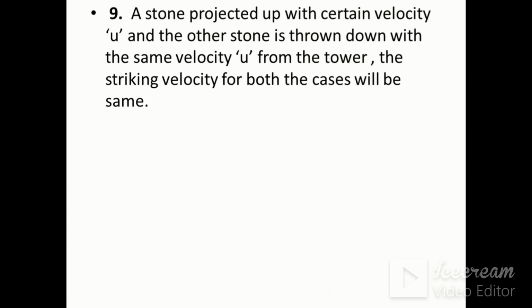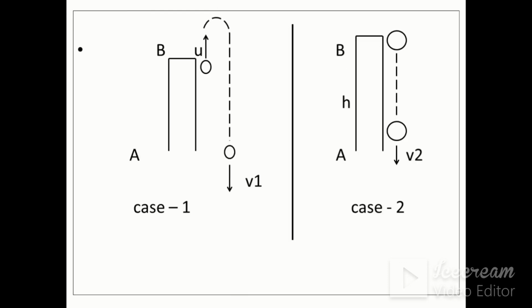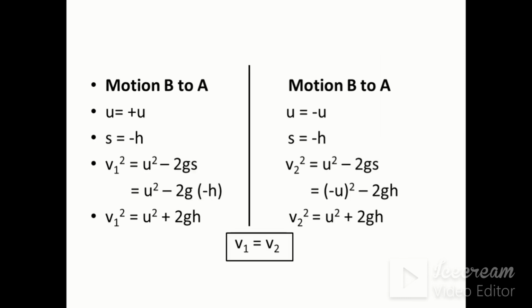Suppose a stone is thrown upward with certain velocity u and another stone is thrown downward with the same velocity u from the top of the tower. The striking velocity for both cases will be the same. How? I will explain. This is an exam statement. If the ball is thrown with certain velocity u and it strikes the ground with certain velocity v1, and the other ball is thrown with certain velocity u and it strikes the ground with v2, then v1 is equal to v2.